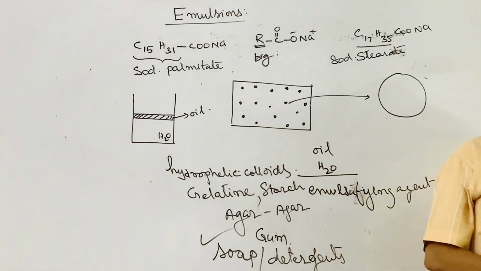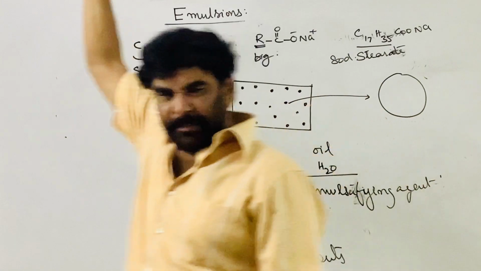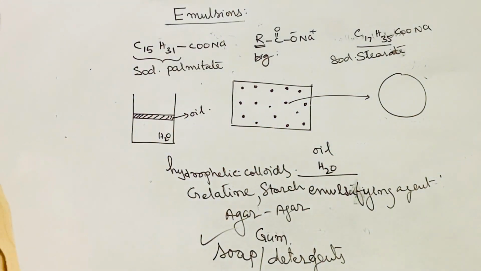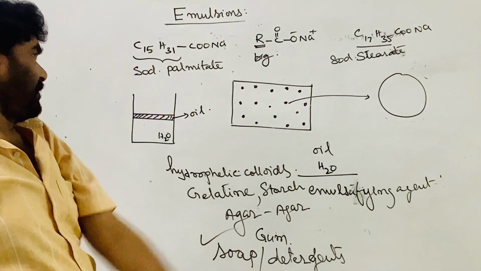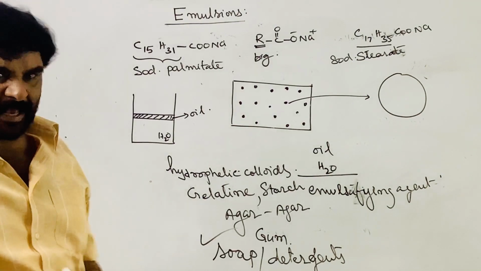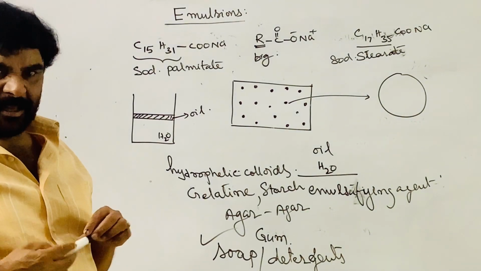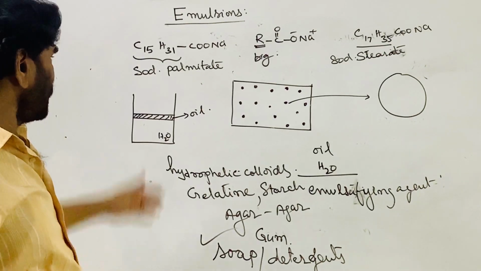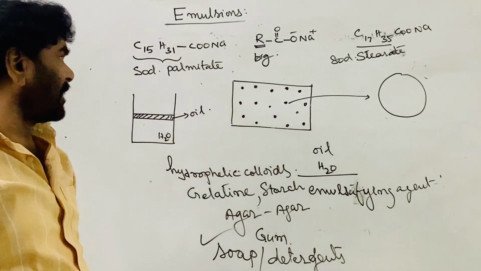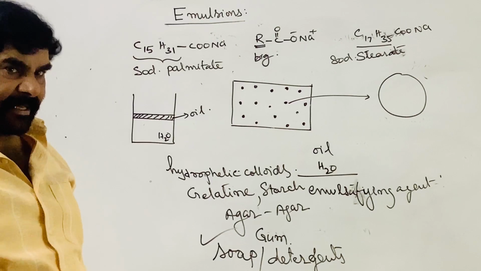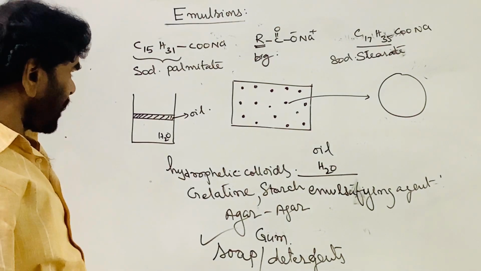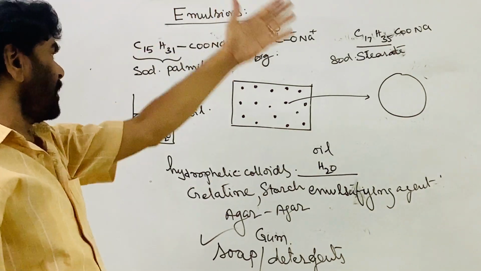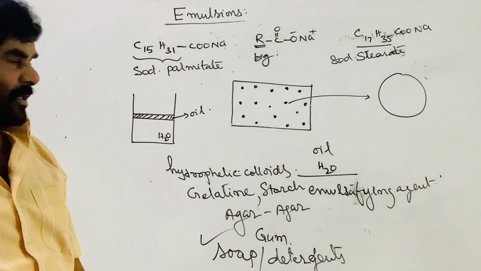These are the components of soaps. Long chain carboxylic acids are treated with sodium hydroxide and converted into the sodium salt. They act as cleansing agents or surfactants, that is, emulsifying agents.